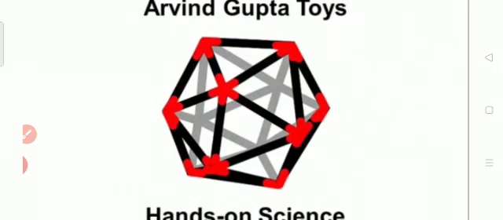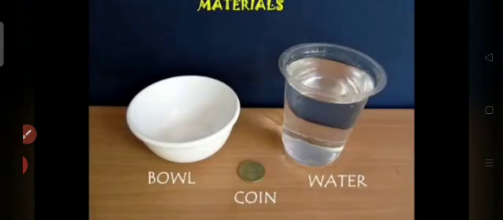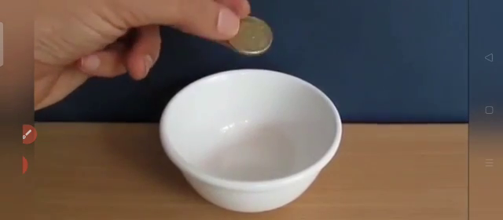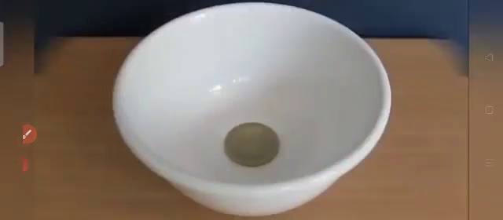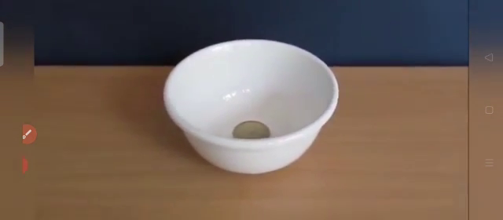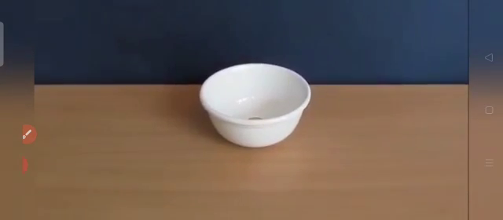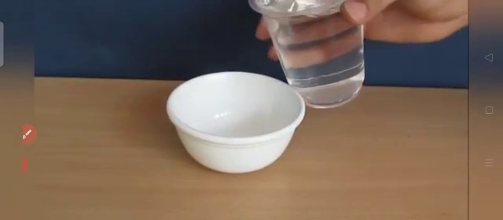Now we will see another one. Take a bowl, a coin and water. Now keep the coin inside the bowl. Now we pour the water. If we are seeing from afar, can we see the coin?